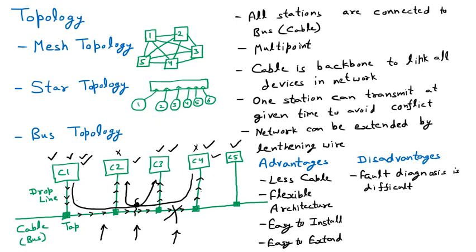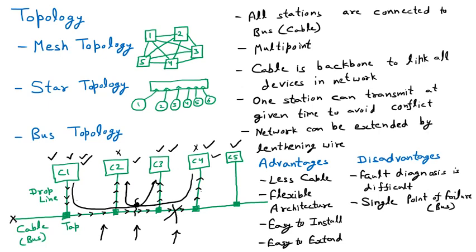If the network breaks in between, let us suppose here, there will be two parts of the network and they are not connected with each other. So that is the problem. Then the second thing is the single point of failure, and we know that this time the single point of failure is the bus. The backbone bus, if it fails, let us suppose that this bus is not working.